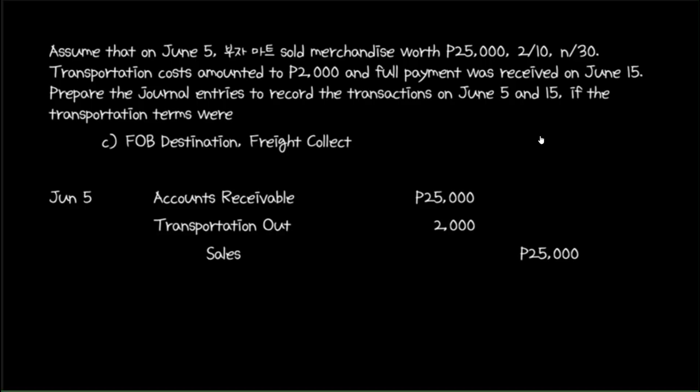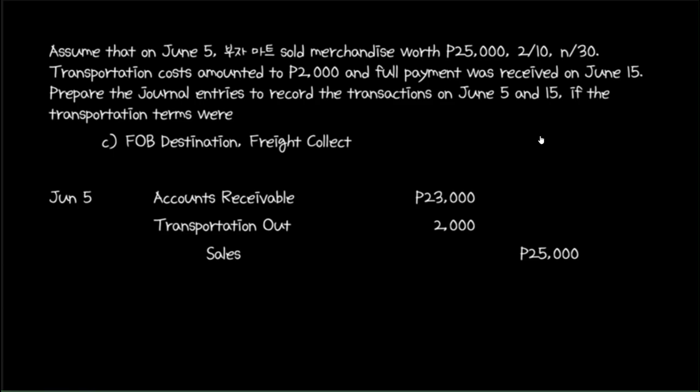Therefore, the seller owes the buyer 2,000 pesos. So the buyer owes the seller 25,000 for merchandise, but the seller owes the buyer 2,000 for transportation costs that the buyer paid on behalf of the seller. Now later on, the buyer can pay 25,000 to the seller and then the seller can pay back the buyer 2,000, but that would require two separate transactions. So instead of doing that, we can reduce the value of accounts receivable to account for the 2,000 pesos that the seller owes the buyer. So instead of entering a value of 25,000 pesos, accounts receivable will be debited 23,000 pesos.